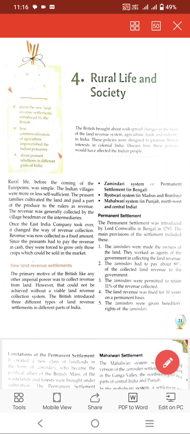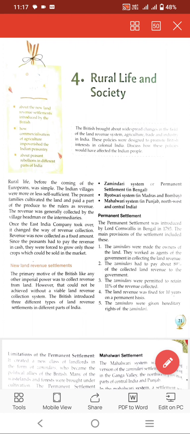But after the British became the supreme political power, they got the right to collect taxes from different parts of the country. They introduced some new policies for revenue collection, right? So we are going to learn about those collection policies. What were the revenue collection policies introduced by the British? How did commercialization of agriculture make Indian peasants poor, and how did the peasants revolt against the English East India Company in different parts of India? We are going to learn about all these in this chapter.